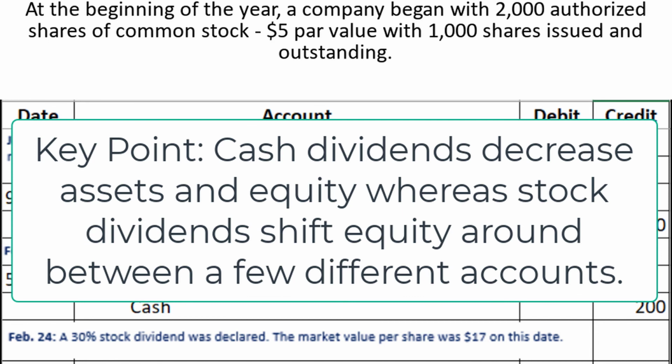So my key point is that cash dividends decrease assets and equity through cash and retained earnings, whereas stock dividends shift equity between a few different accounts, notably from retained earnings to common stock. All right, that wraps up everything I wanted to talk about in this video related to cash and stock dividends.